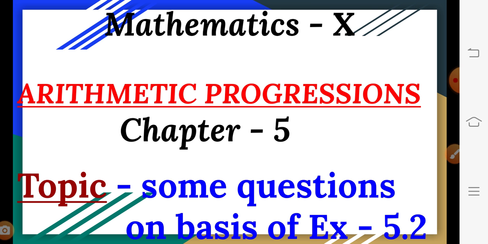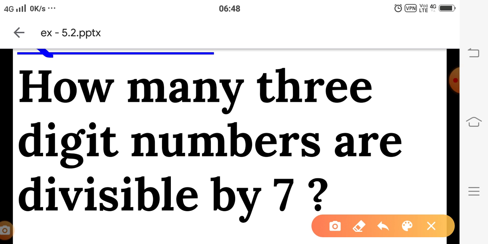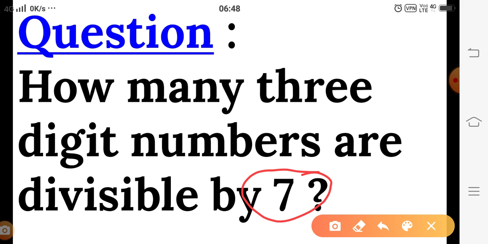In this presentation we are moving ahead in that series, and we are going to solve the remaining questions of exercise 5.2. In the previous presentation we completed up to question number 10. Here we are starting with the question ahead of 10: how many three digit numbers are divisible by 7? We have to find the three digit numbers which are divisible by 7.